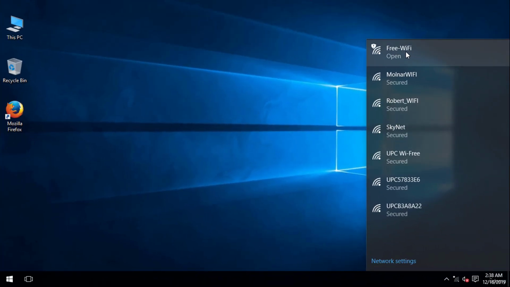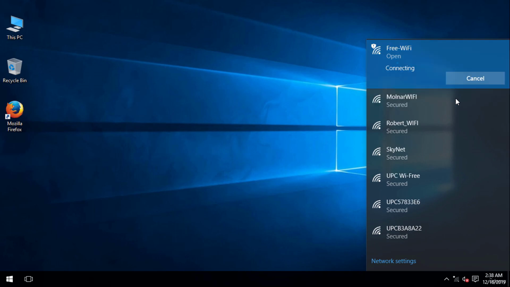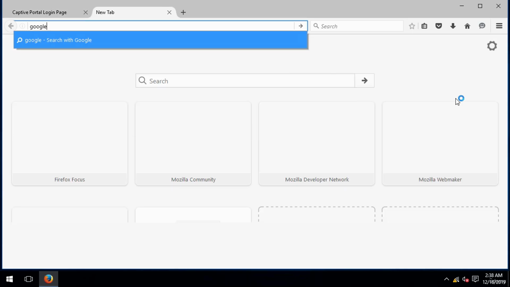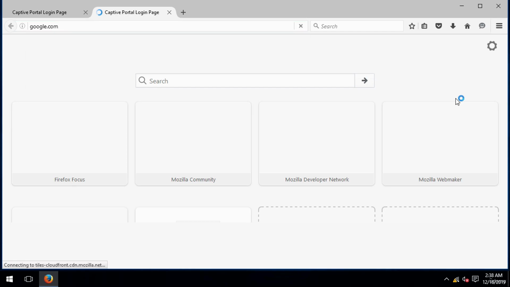Okay, now let's go to the Windows machine and connect to free Wi-Fi. And you can see when I connect to the access point, I automatically get directed to the login page. Now let's say I want to access a different web page. So I will open a new tab and type google.com.